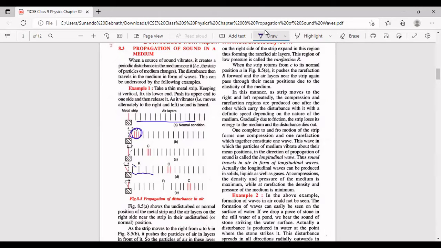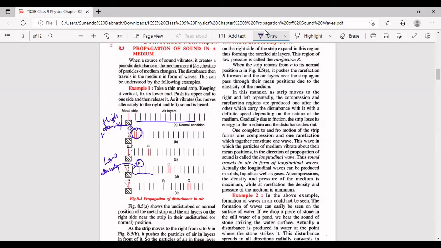That means here we have obtained a low density region. जहां कंप्रेशन हुआ था वहां था हाई डेंसिटी रीजन, जहां पे ये लो डेंसिटी रीजन क्रिएट हुआ, that is known as rarefaction, and that is denoted by R. So what is compression? Compression is the region of higher density in the air, where the air layers come closer to each other. And what is rarefaction? Rarefaction is basically that region in the air where the air layers are far separated, and that is a region of low pressure. You can also say low density or low pressure, दोनों बोल सकते हो.